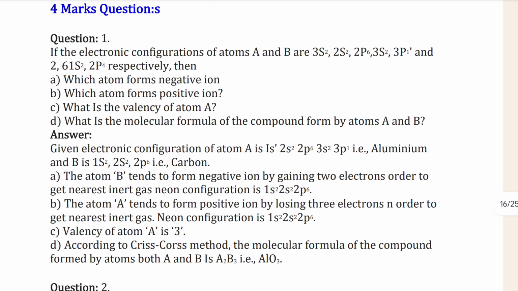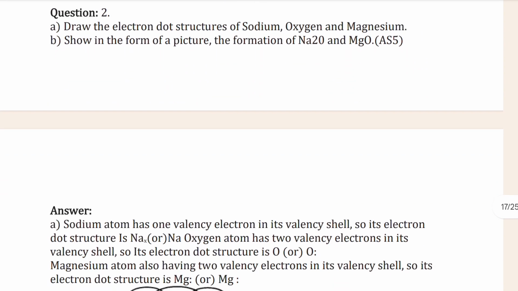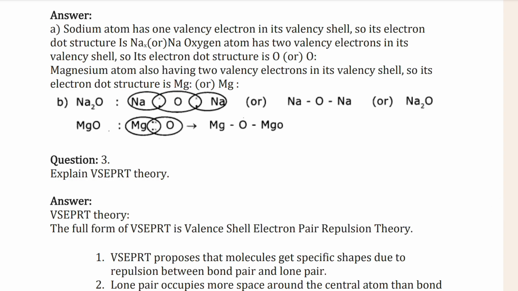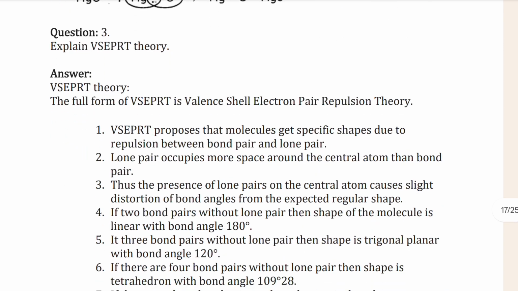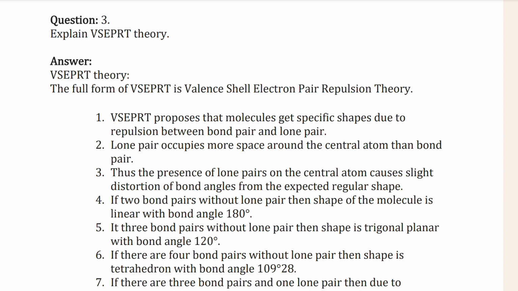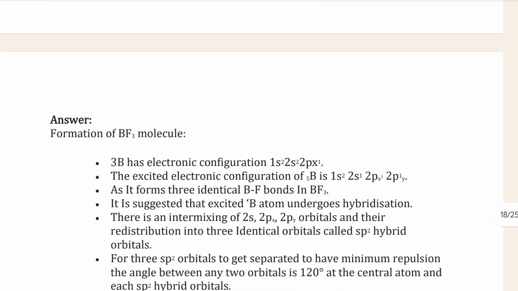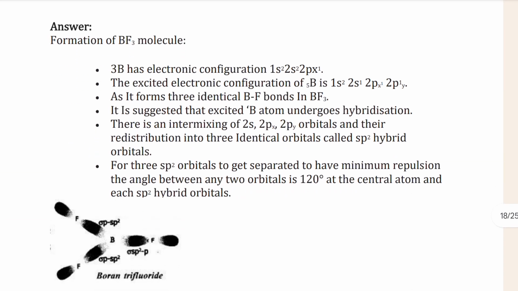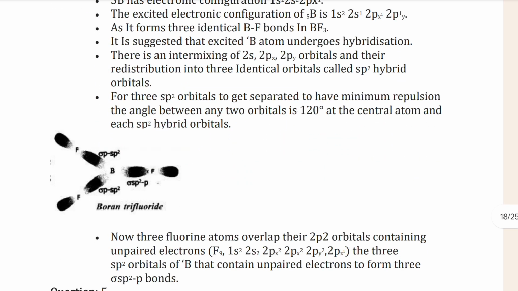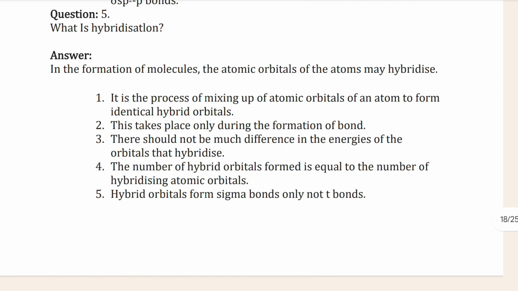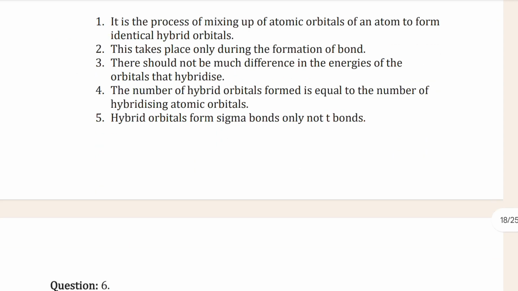Then 4 mark questions you can also see. Then question number 2, and that's the answer of that one. And then here you can see. Is it clear? So here you can also see, then here you can see, and here you can also see, right?